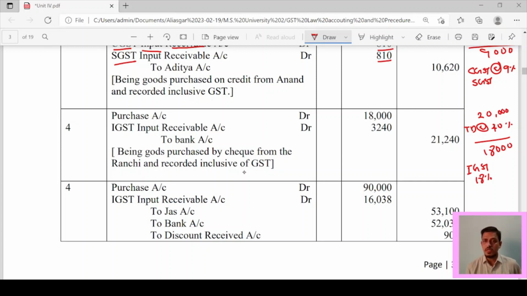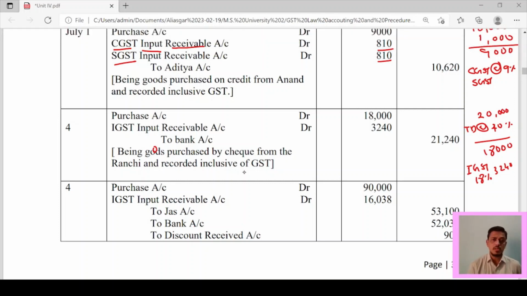So IGST is 3,240. So if you pass the entry, it is a very easy entry: purchase account debit, IGST input receivable account debit, to bank account 21,240. Being goods purchased by cheque from Ranchi and recorded inclusive of GST.